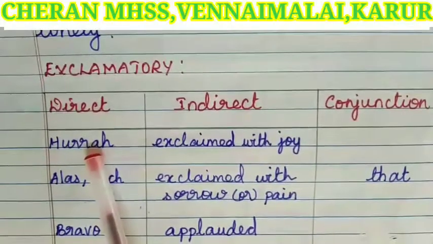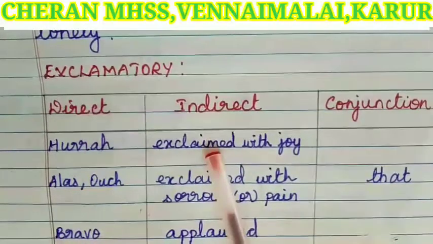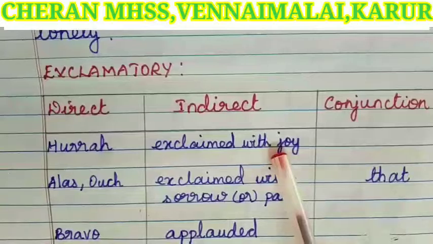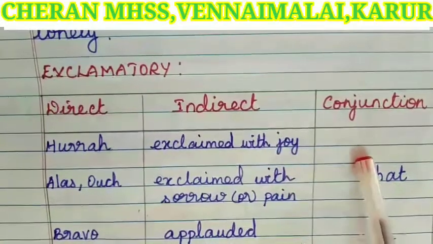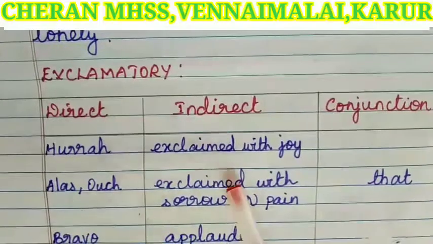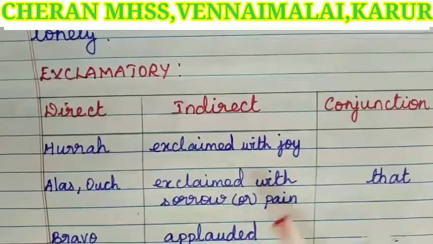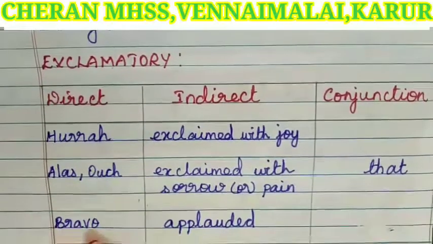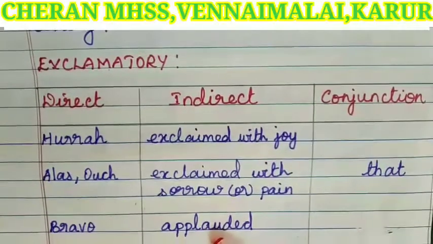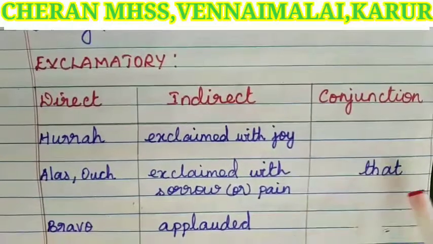Hurrah, in direct speech, changes in indirect speech to exclaimed with joy. We have to use the conjunction that. Alas, ouch, exclaimed with sorrow or pain. Bravo will change in indirect speech to applauded. So we have to use the conjunction that.